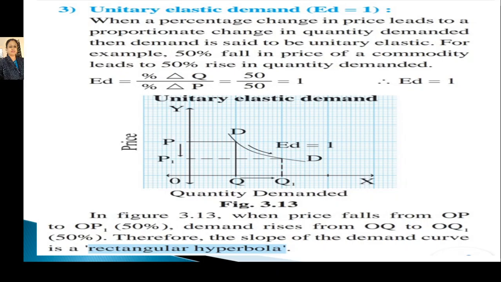We can see in the figure, when price falls from OP to OP1, a 50% fall, demand rises from OQ to OQ1. Therefore, the shape of the demand curve is a rectangular hyperbola. So here the delta P and delta Q are equal, so it is called unitary elastic.